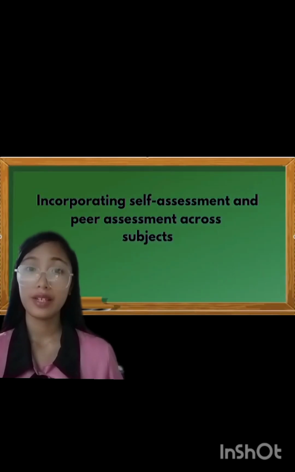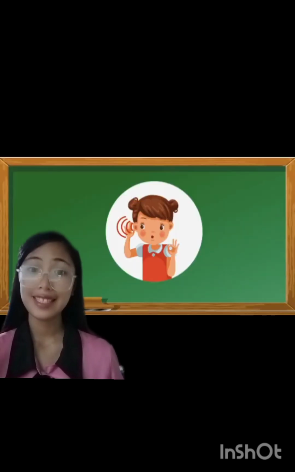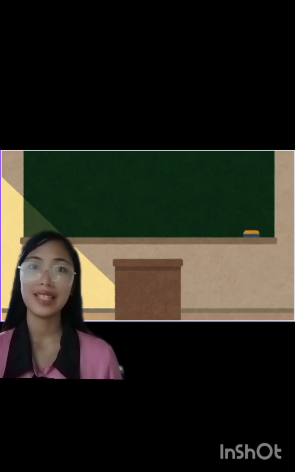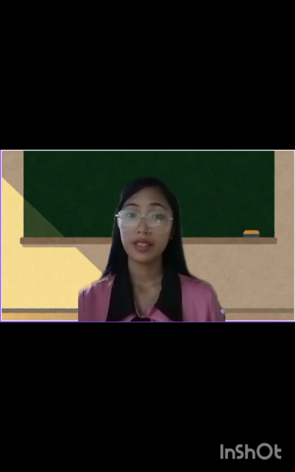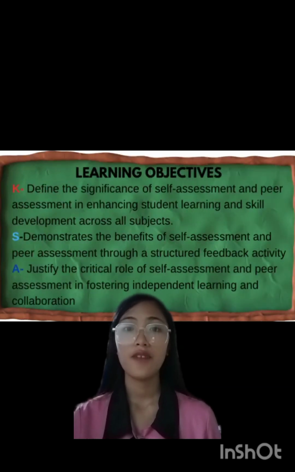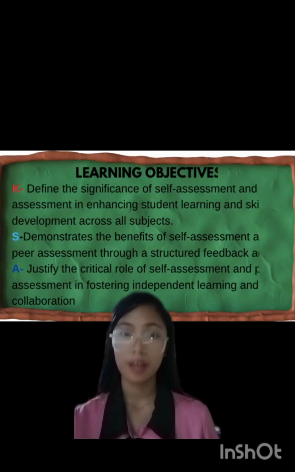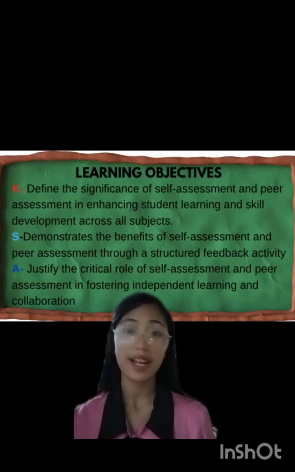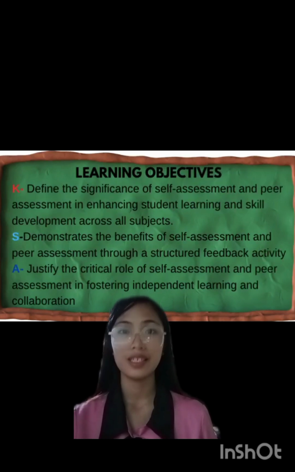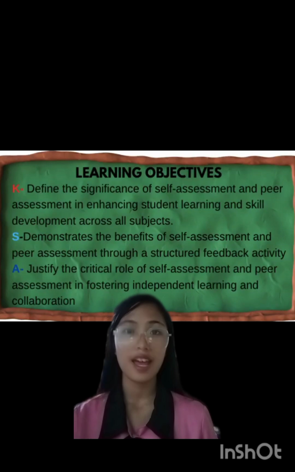As we continue our discussion, please prepare your notes and listen attentively as we explore some interesting topics for today. For our objectives, at the end of the lesson, the students are expected to define the significance of self-assessment and peer assessment in enhancing student learning and skill development across all subjects. And S is to demonstrate the benefits of self-assessment and peer assessment through a structured feedback activity. And A is to justify the critical role of self-assessment and peer assessment in fostering independent learning and collaboration.